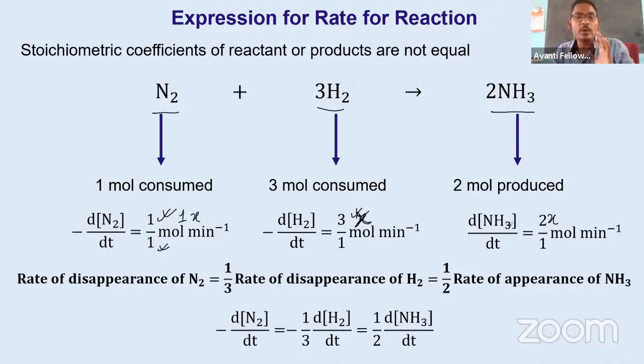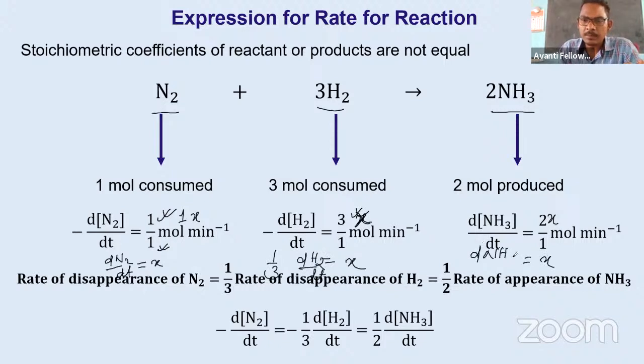So if we want to relate the speed of the reaction, speed is x, with each of these, then we can write x equal to this much, dN2 by dt. Here we can write speed x equal to 1 by 3 change in hydrogen by change in time, and here we can write x equal to change in NH3 by change in time.